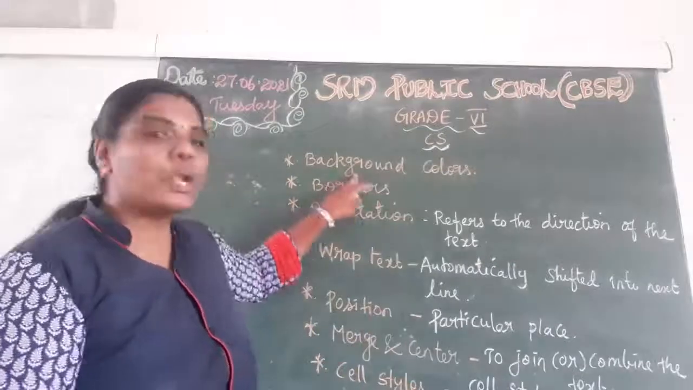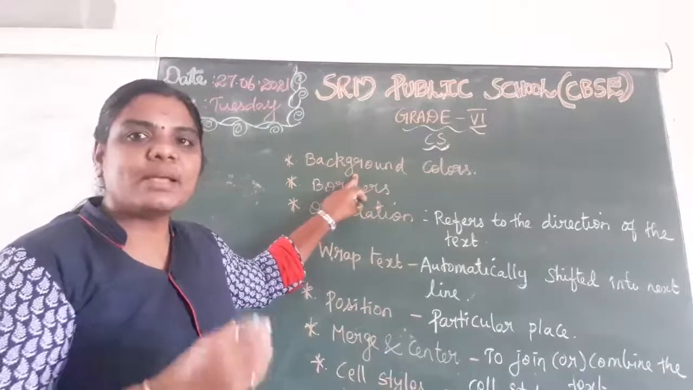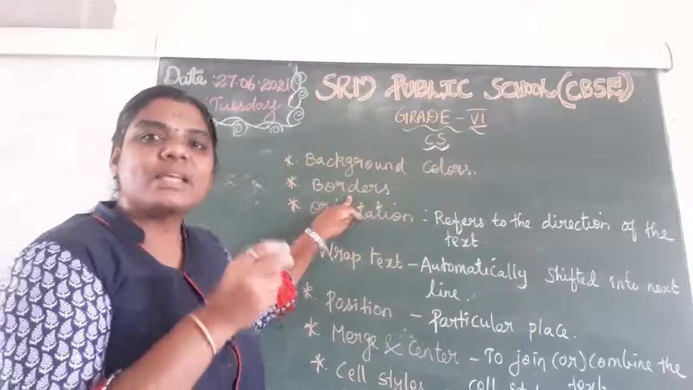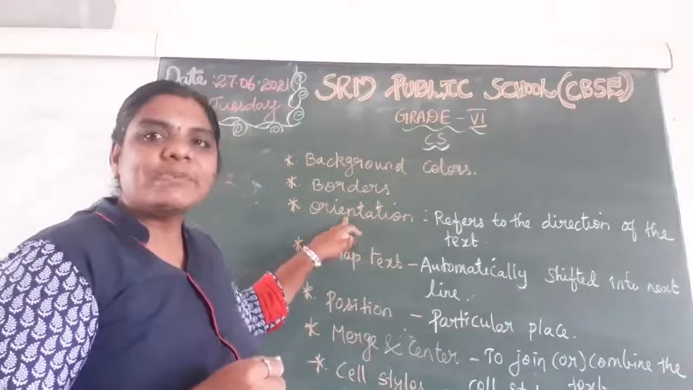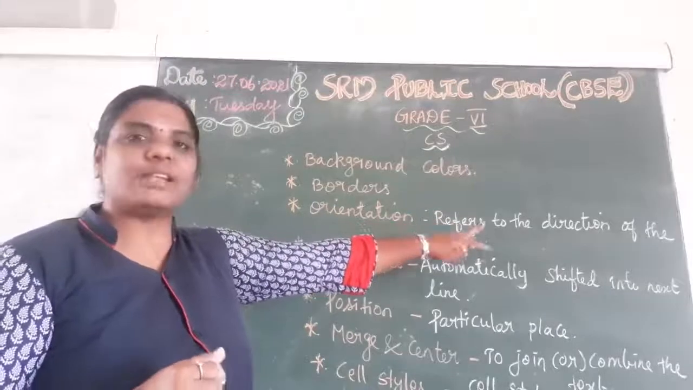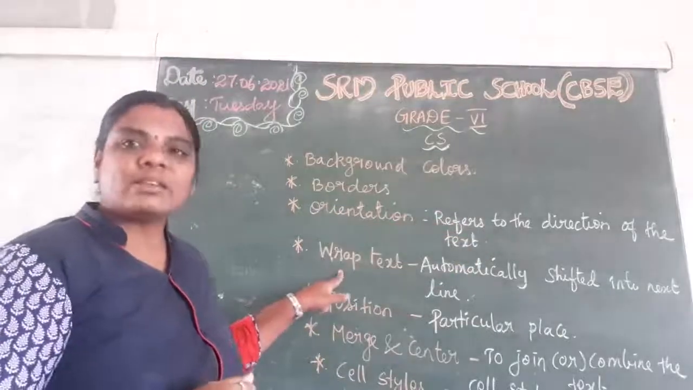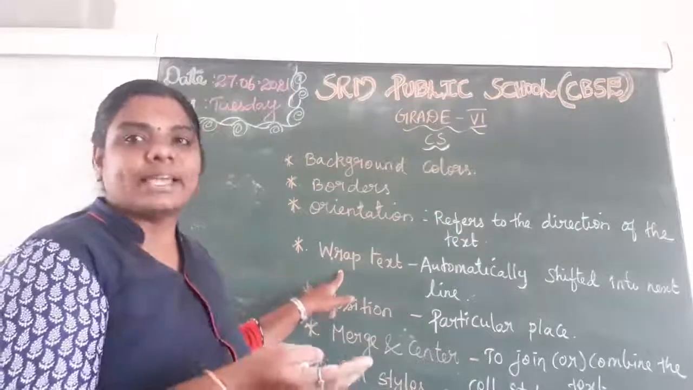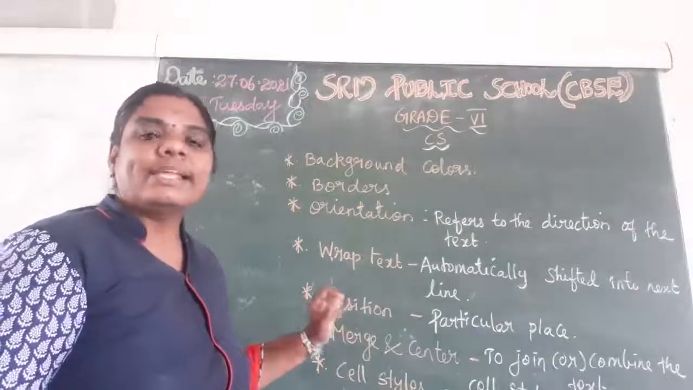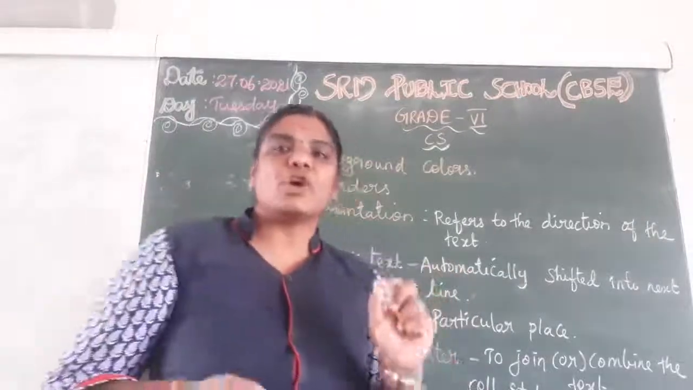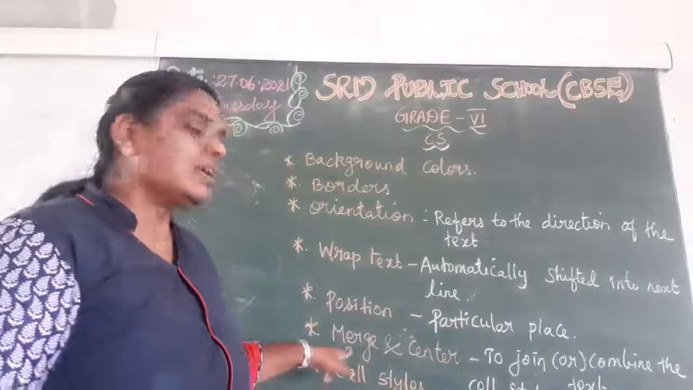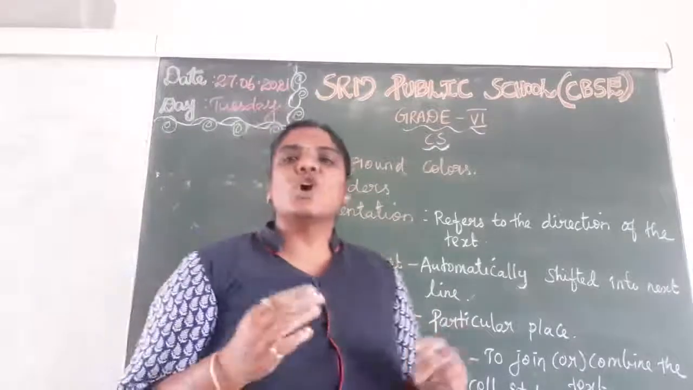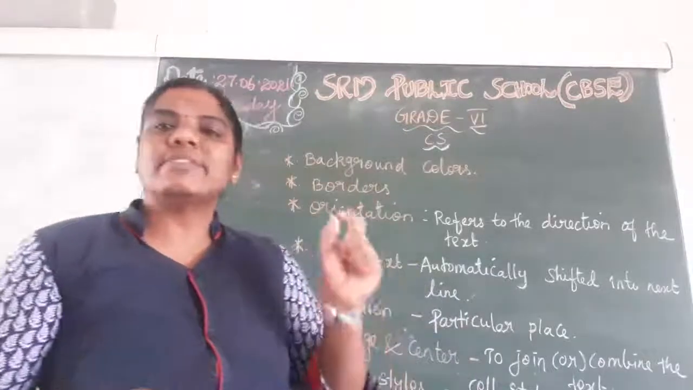Understand? Yes. Background colors is used to change the color of the background. Borders is used to set the borders. Then orientation refers to the direction of the text. Wrap text is used to automatically shift text into the next line. Position is used to place the picture in a particular place. Understand? Then merge and center is used to join or combine the text in a single line.